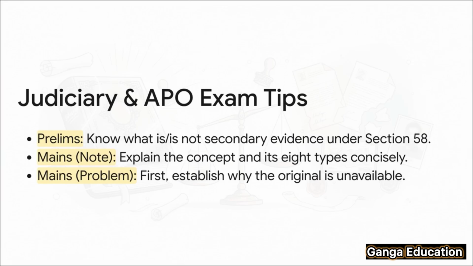For the judiciary prelims, you can expect direct MCQs from the 8 categories. They might ask what is or is not considered secondary evidence. For the mains, you could get a short note on the topic. But more importantly, you might get a problem-based question. If that happens, just remember the H. Siddiqui rule. Your very first step must always be to explain the reason for the non-production of the primary evidence.